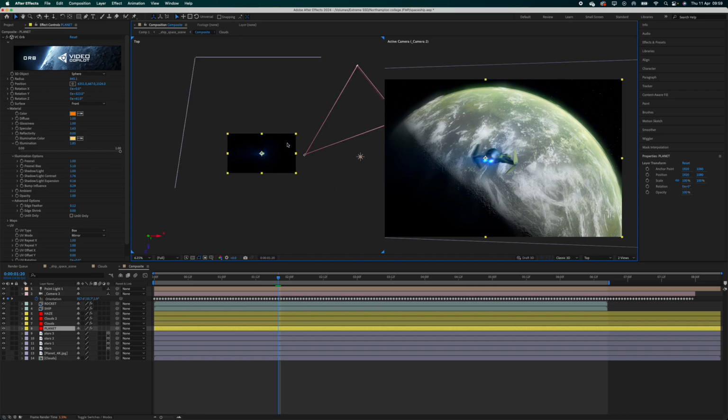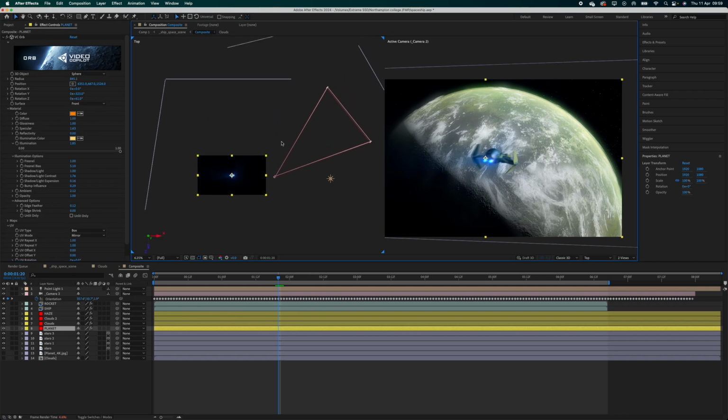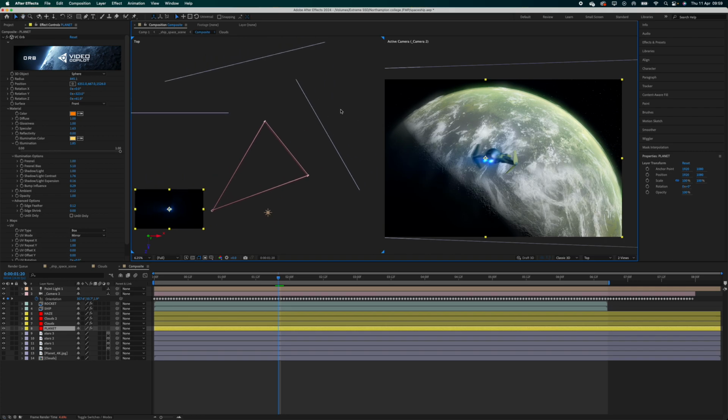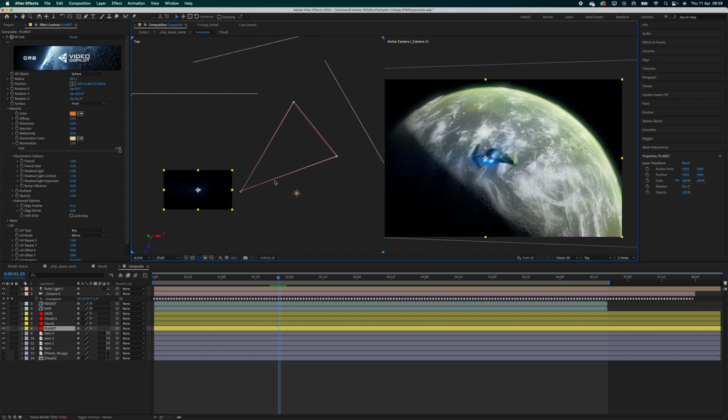So what I had to do was, so the planet was in the correct position and the camera panned to reveal it, I had to reposition the sphere by dragging it out from this center anchor point all the way out to around here in front of the camera, so when it panned through it will reveal the shape or the planet as a 3D planet.